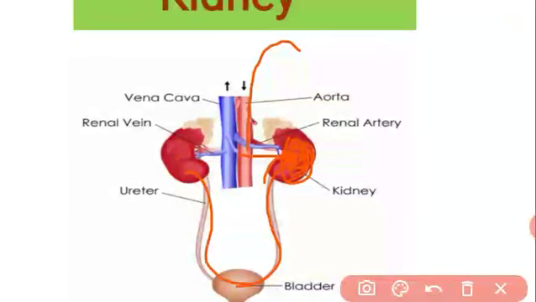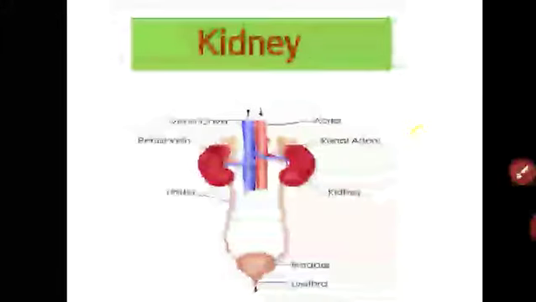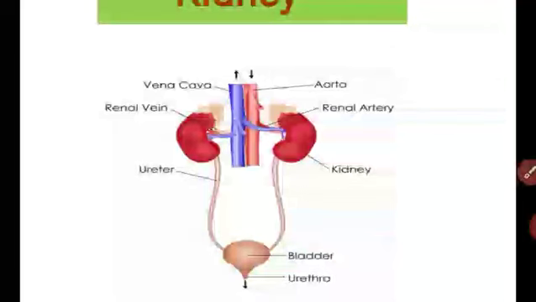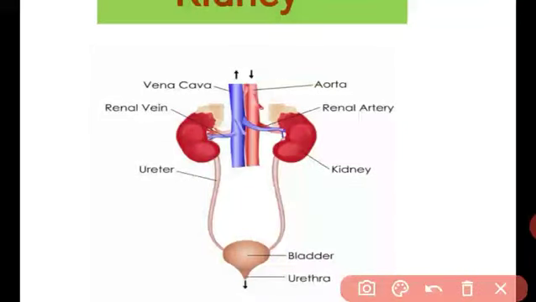We have two kidneys and two ureters. With the help of the ureter, the urine is transferred from the kidney to the urinary bladder, and the urinary bladder stores the urine, and with the help of the urethra we can urinate. Got it, student? And the pure blood is transferred through the renal vein to the inferior vena cava, and the inferior vena cava transfers this blood to the heart, and again the heart oxygenates the blood and transfers the pure blood to all parts of the body.